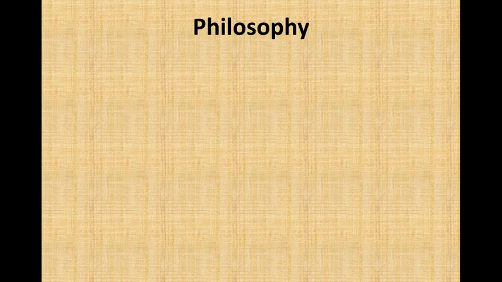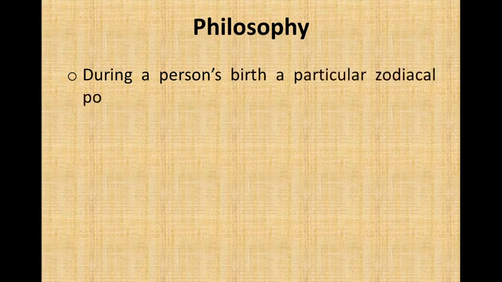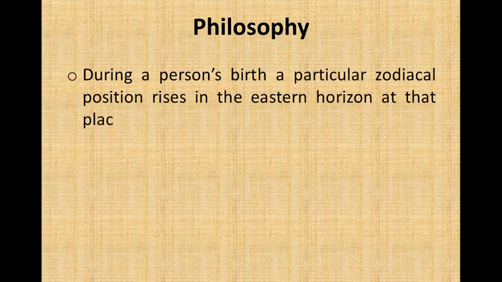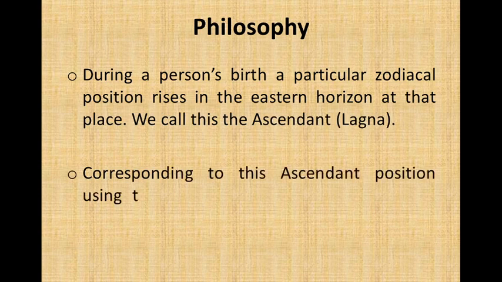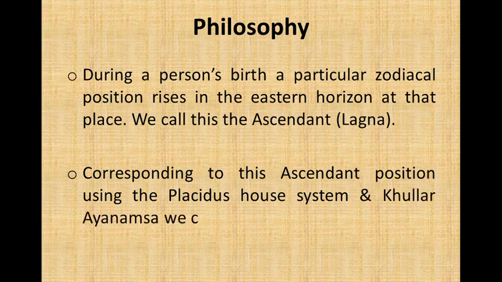So we begin with the philosophy of birth time rectification. During a person's birth, a particular zodiacal position rises in the eastern horizon. At that place, we call this the ascendant or lagna. Corresponding to this ascendant position, using the Placidus house system and Khullar and Marsh, we calculate other cuspal positions of planets.